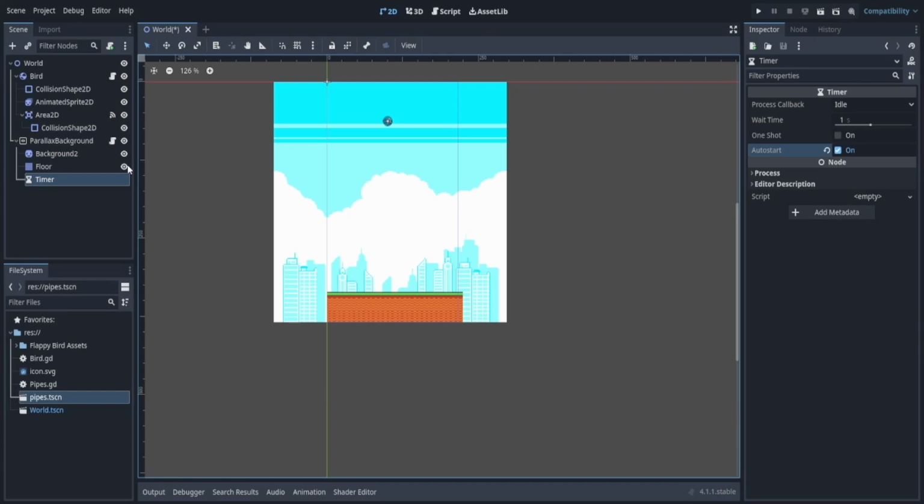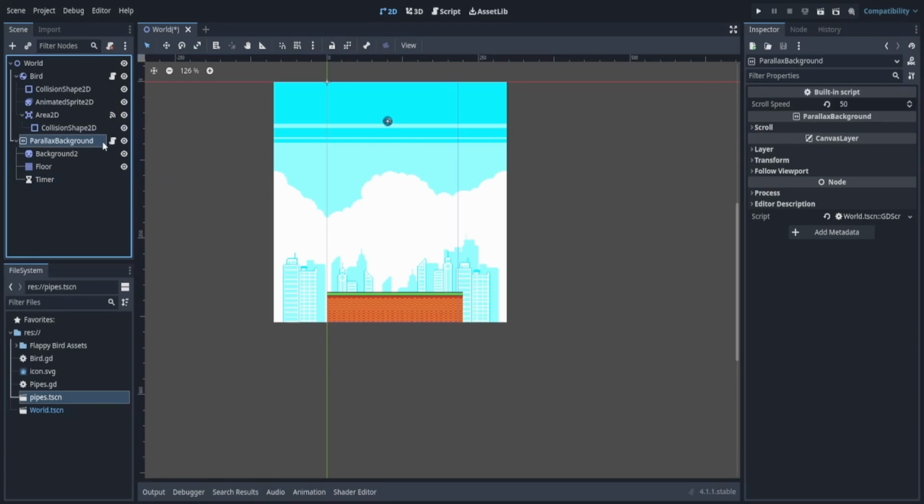Now, I'm going to explain to you what we want to happen, and I want you to give it a try. We want to connect a signal from this timer to our parallax background script, and then we want to spawn our wall.